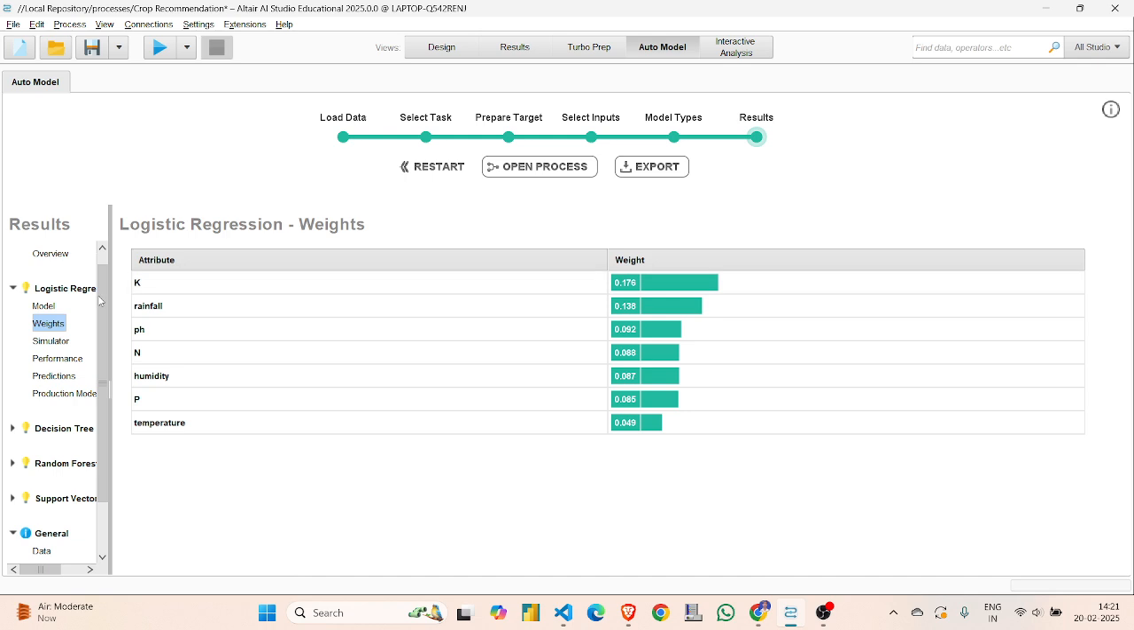So here are the weights. What is the weight given to a particular column? If I talk about my data set here, potassium has the highest weight, then the rainfall, then the pH value, and later the other attributes. This is the importance of each attribute in the model.